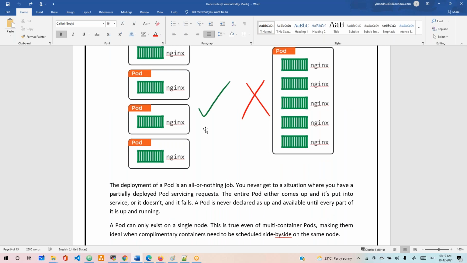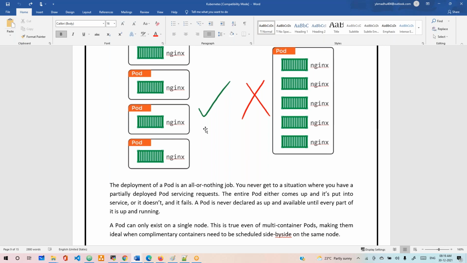We have the option to run 5 containers of the same application in a single pod, but we won't do that, because if that pod is gone, then the entire application will go down. Even 5 different applications can run in a single pod, but then the entire thing will go down. Say there are 5 services in our application. Even 5 services can run in a single pod, that's also possible, but if that pod goes down, all 5 applications will go down. If you run the same application in 5 containers in one pod, only that one application will go down.